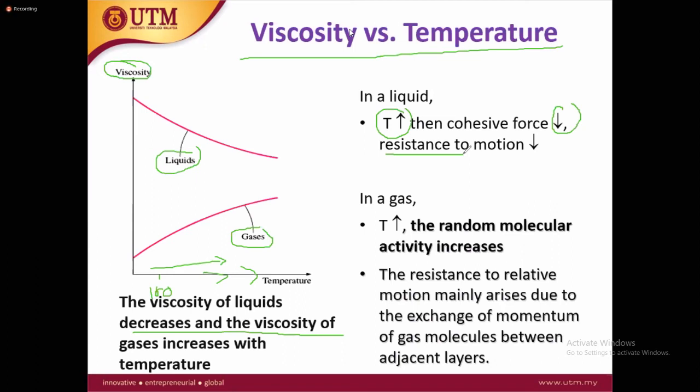In the case of gas, if you increase temperature, the random molecular activity increases. So the vibration between the molecules will increase when they strike together. Maybe they will strike with each other and with the walls of the container, meaning they have more interaction with each other. And when their interaction increases, resistance to flow increases or viscosity increases. So when you increase the temperature of gases, the molecular vibrations, interactions or intermolecular forces increase, and finally viscosity will increase. This is how we can define viscosity and the effect of temperature and pressure.